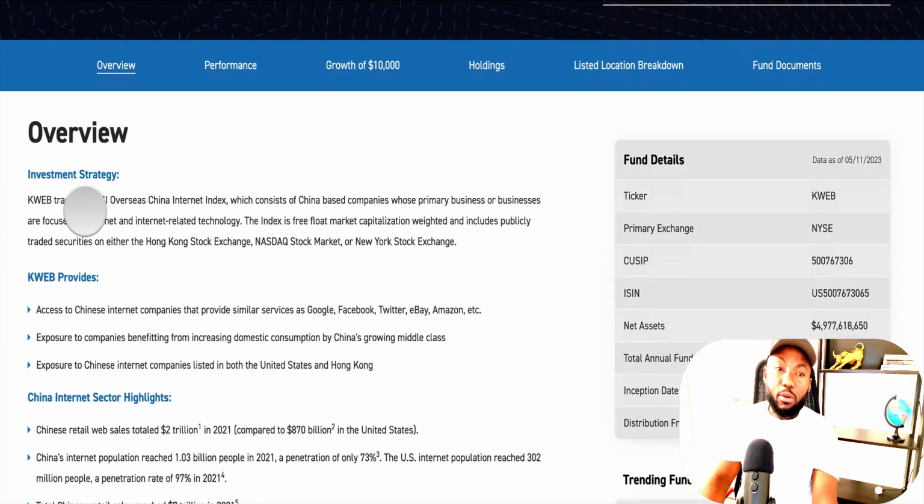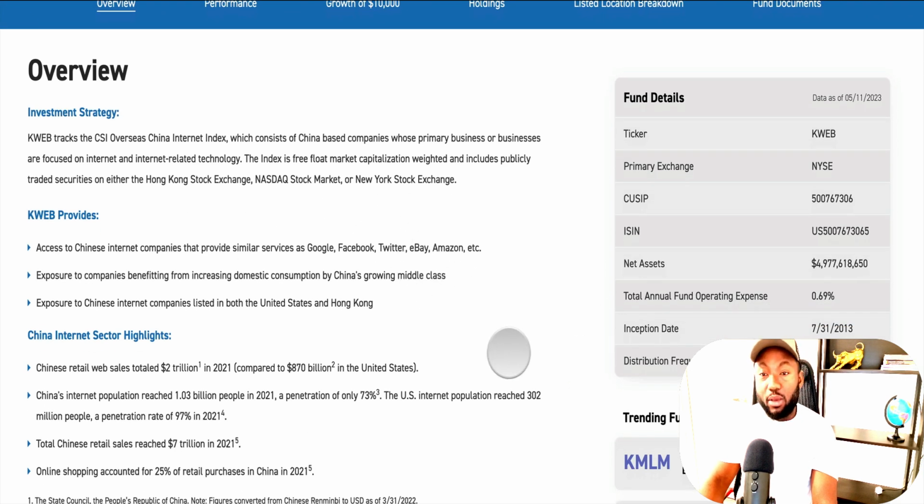Because KWEB tracks the CSI China Internet Index, which consists of China-based companies whose primary businesses are focused on internet and internet-related technology. The index is free float market capitalization weighted and includes publicly traded securities on either the Hong Kong Stock Exchange, NASDAQ Stock Exchange, or the New York Stock Exchange. So that's KWEB for you.